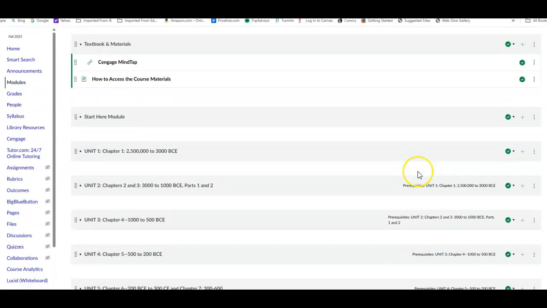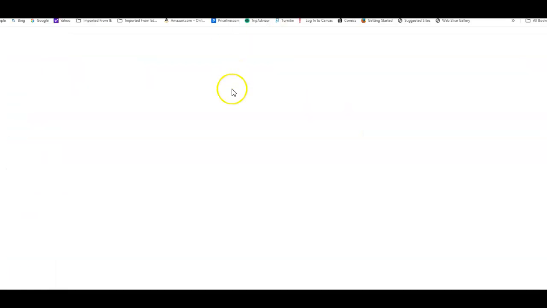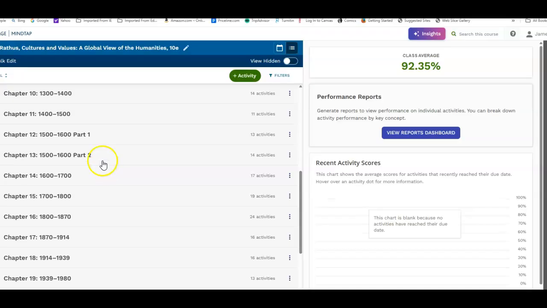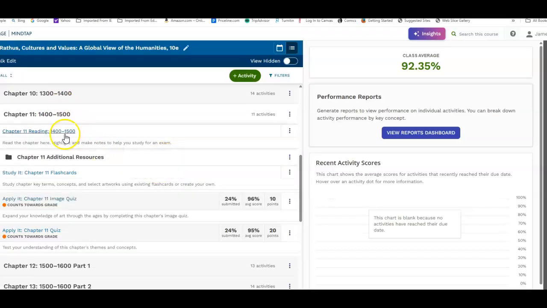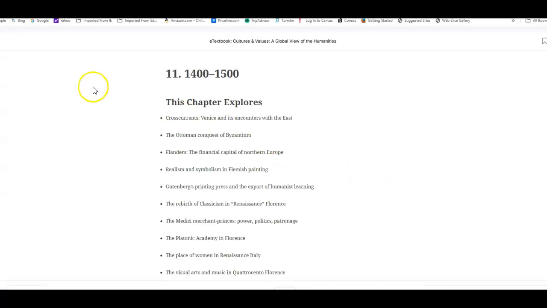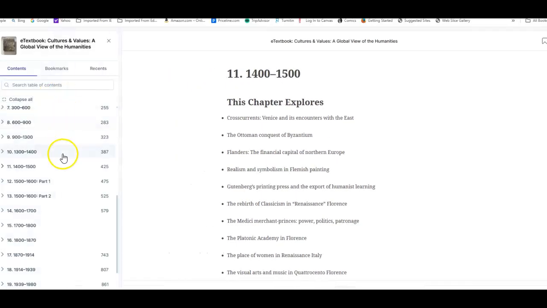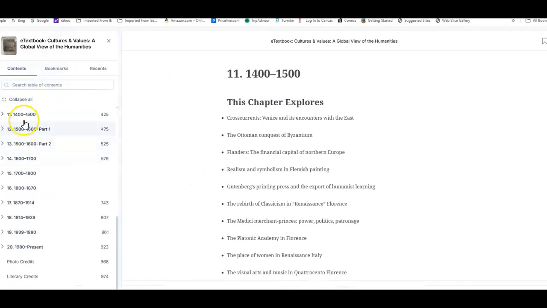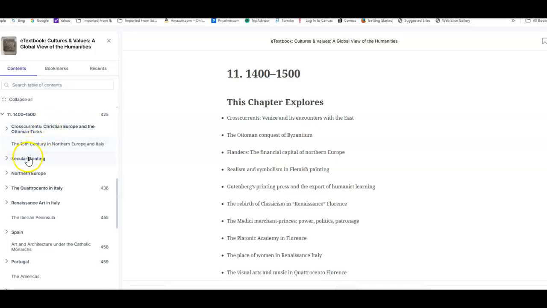I'm looking forward to reading your essays. Again, under the textbook, you have chapters 11 through 15 here. Details are offered for you. Again, with the textbook, as it's trying to open here, I'm about to wrap this up. You have the table of contents for it. If you just click on chapter 11, you'll see this one.